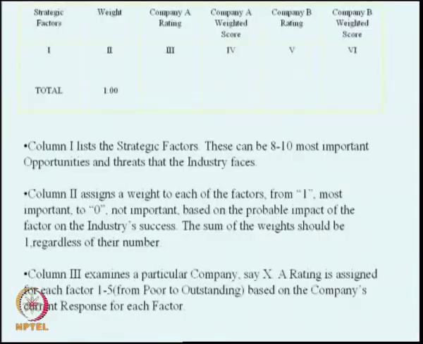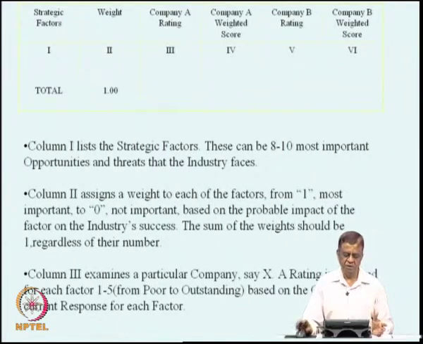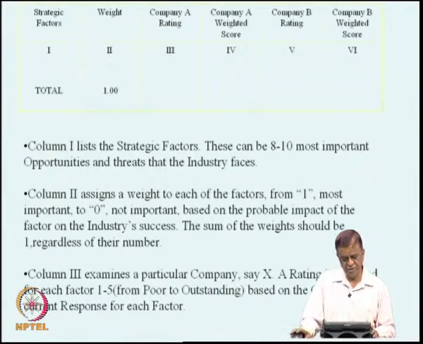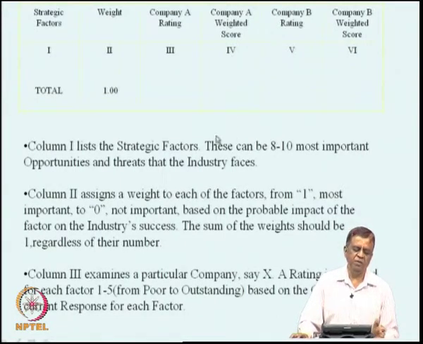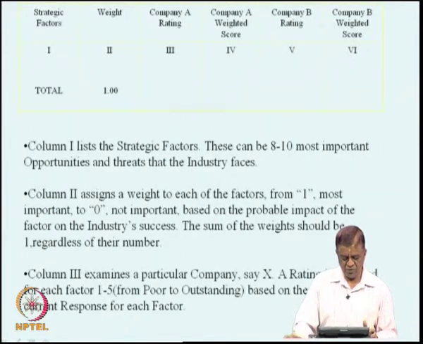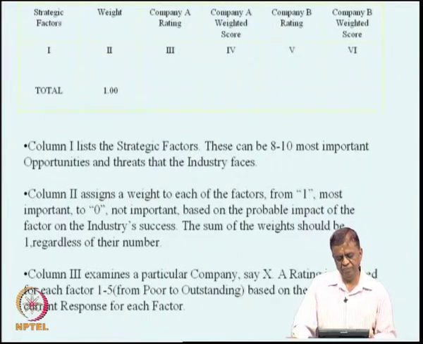In the last class we discussed how we can draw a matrix for the opportunities and threats that an industry faces. What could be the different columns for this, how could we give weights to each of these factors, what will be the weighted score, and how will it get reflected for a company.